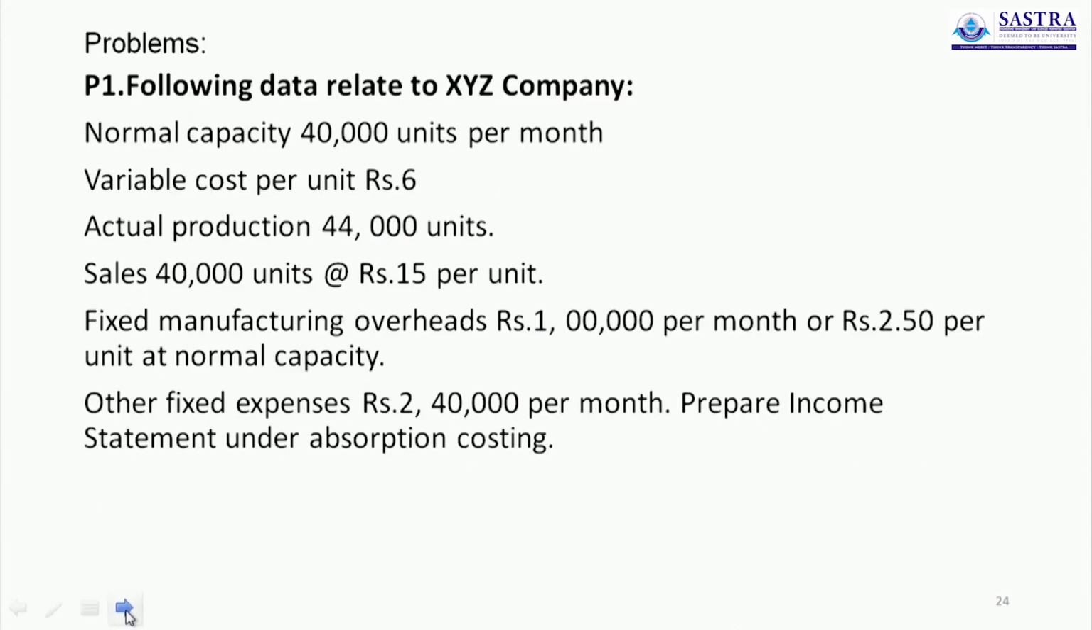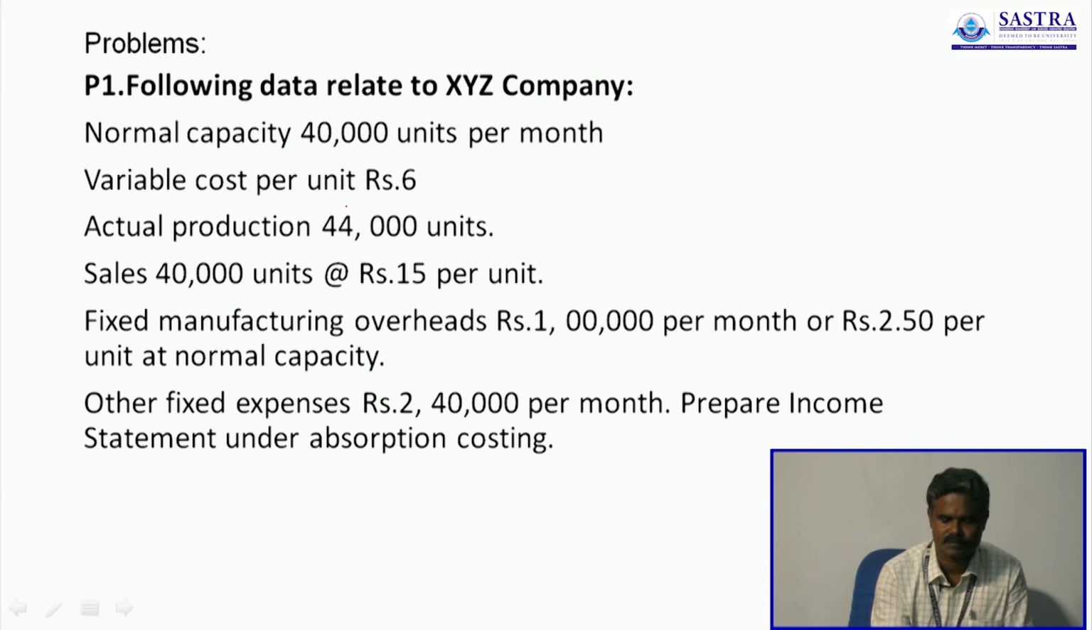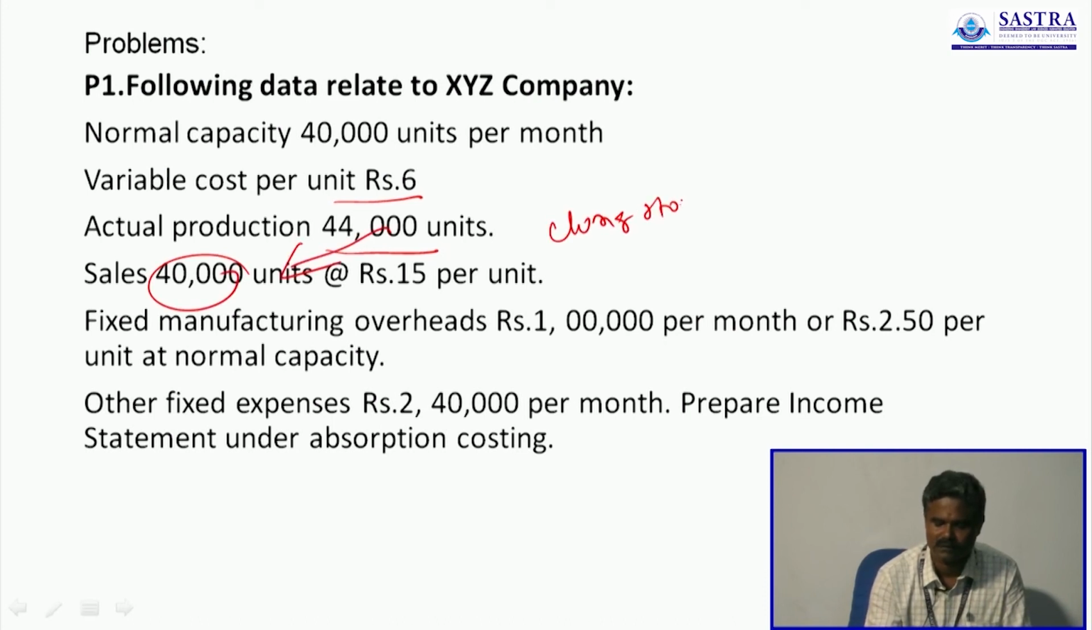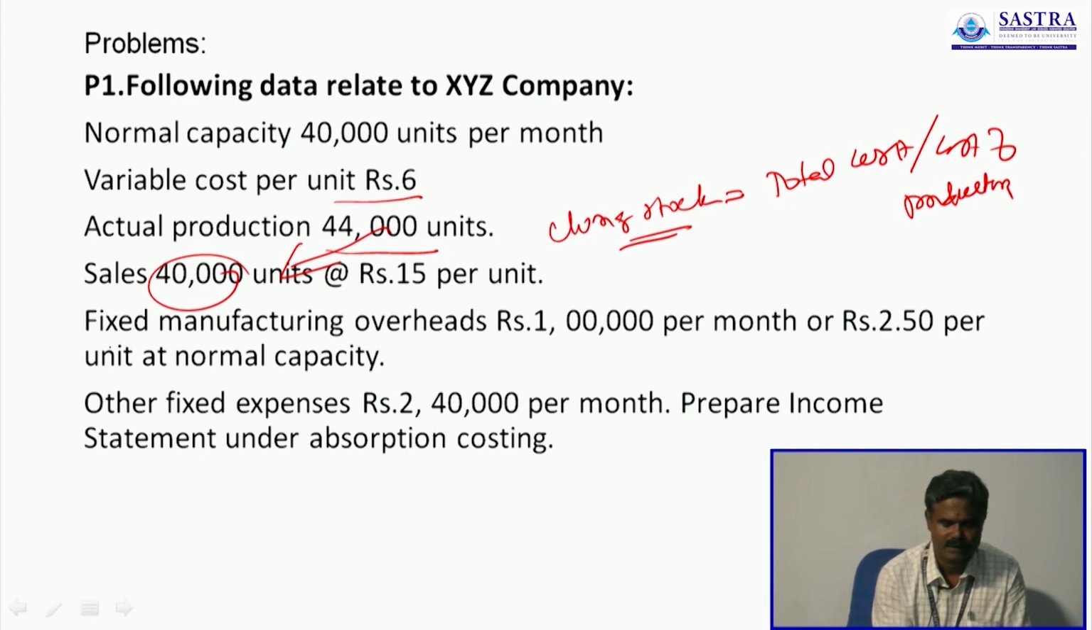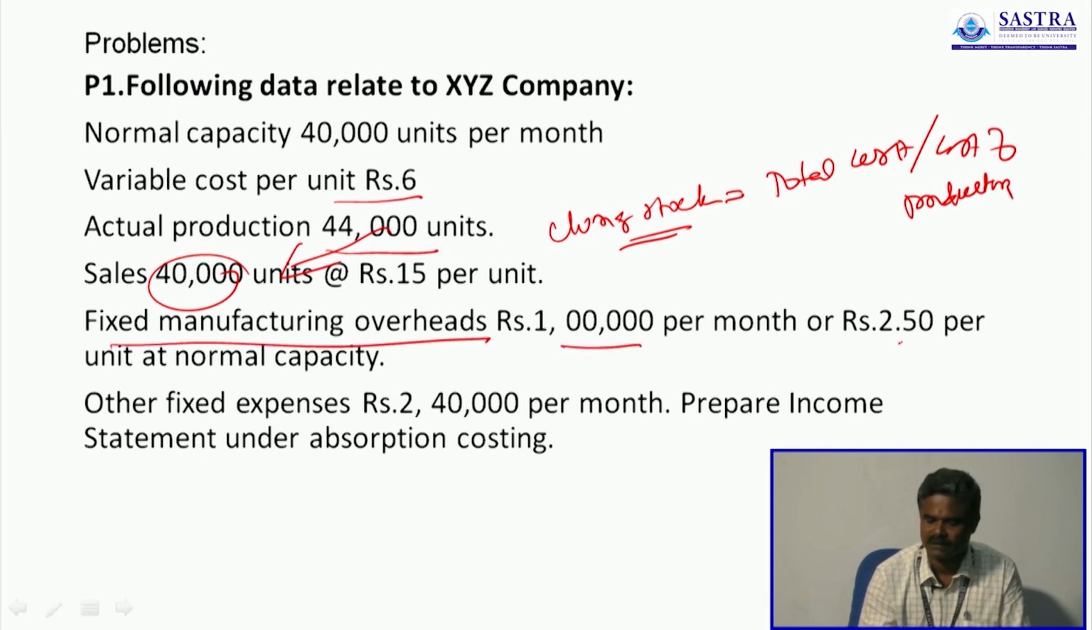This is a problem. Following data relate to XYZ company: normal capacity 40,000 units per month, variable cost per unit 6, actual production 44,000 units, sales 40,000 units. So here we have a closing stock, but this closing stock will be valued at total cost or cost of production. The fixed manufacturing overheads 1 lakh per month, the other fixed expenses 2,40,000 per month.